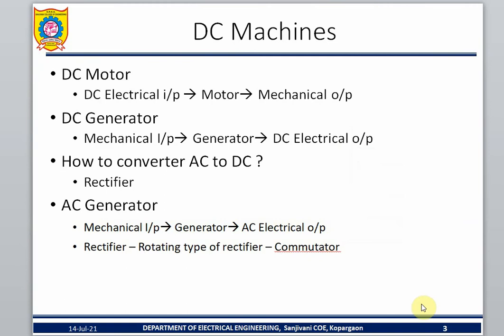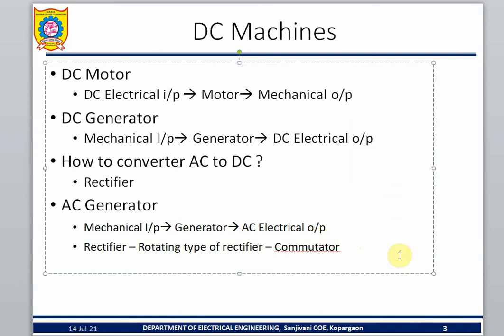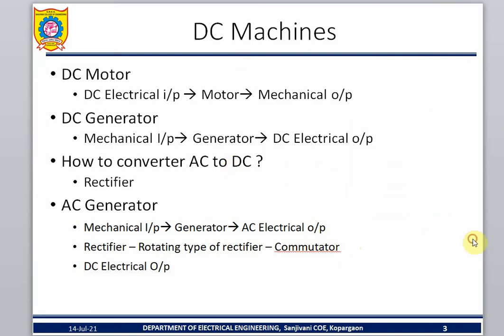A rectifier is used for AC to DC conversion. The rotating type of rectifier is called a commutator. So a commutator is used in the construction. If the commutator is used, what type of output will you get? You will get DC electrical output.